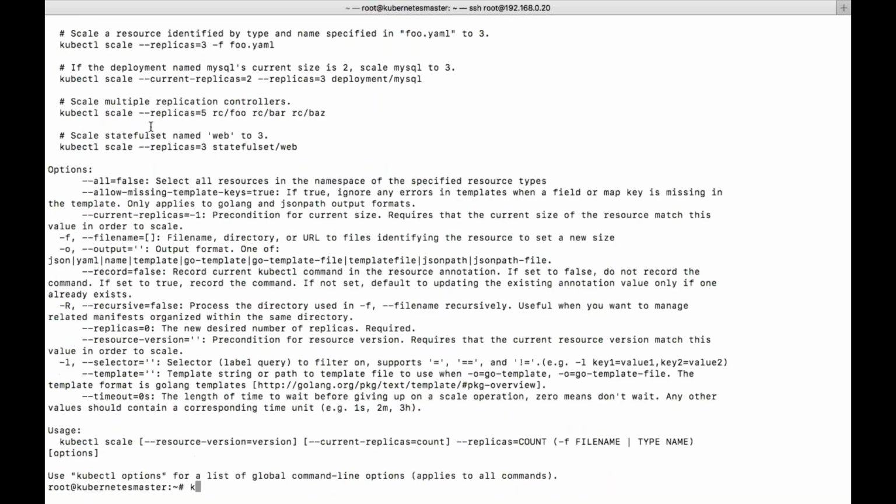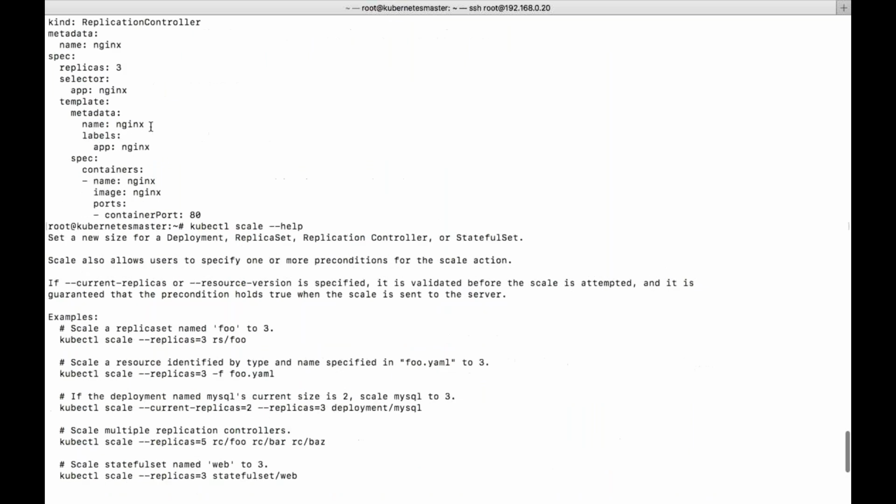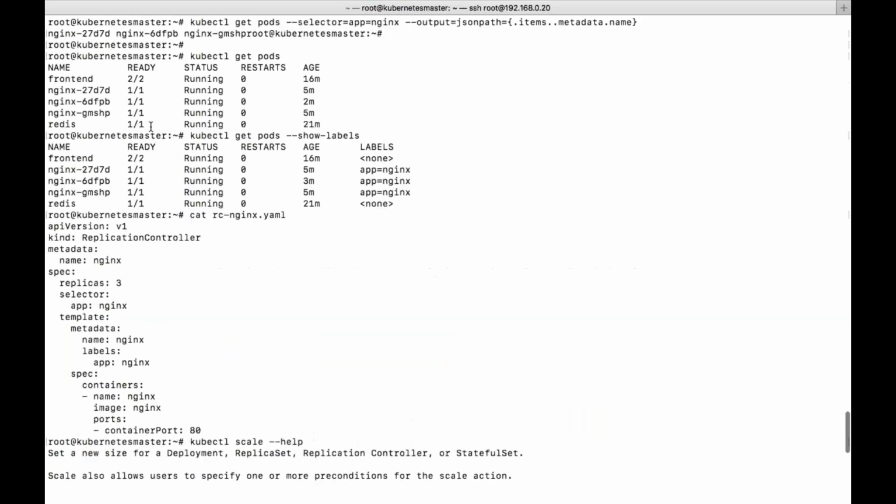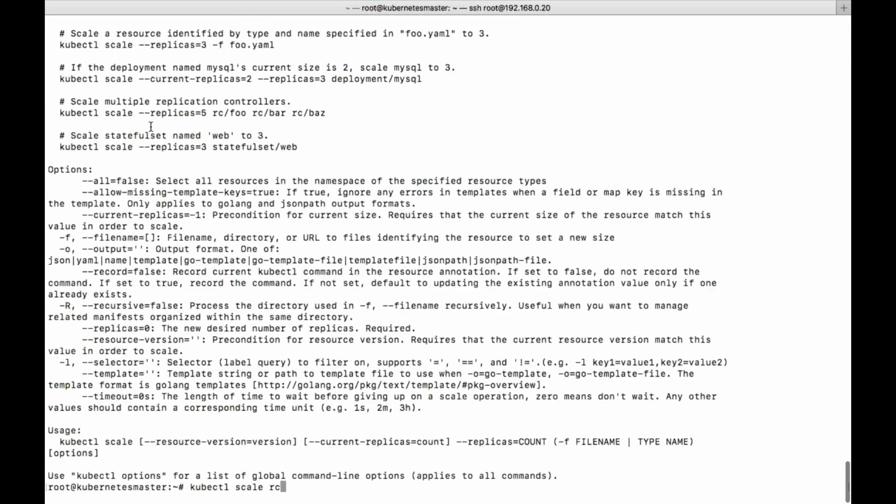kubectl scale will give like this. Information: replicas equal to, let's say, 5. Okay, and the file name is rc, this one.